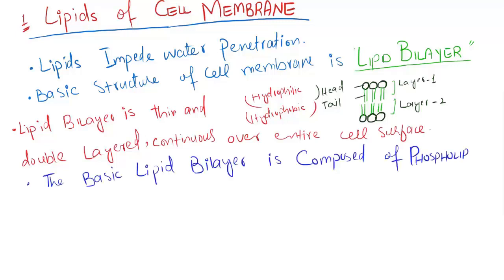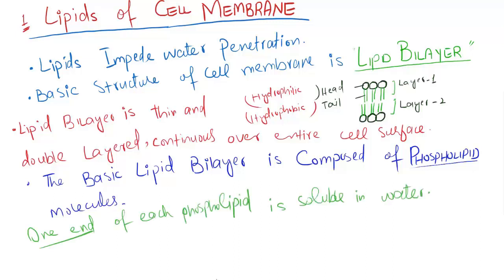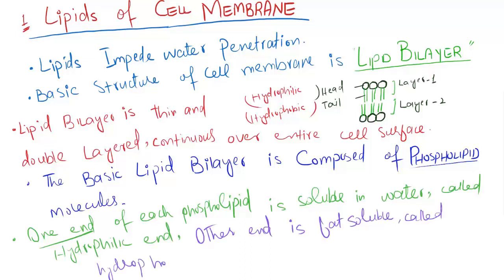Lipid bilayer composition. The basic lipid bilayer is composed of phospholipid molecules. One end of each phospholipid molecule is soluble in water, that is called the hydrophilic end. The other end is soluble only in fats, that is the hydrophobic end.